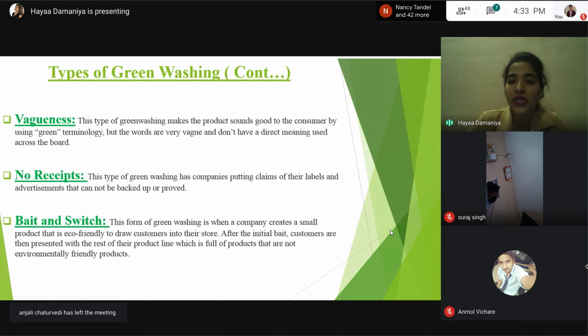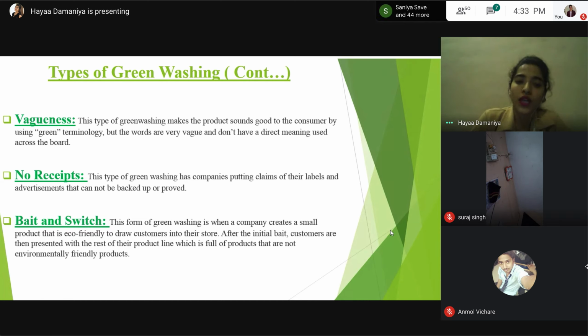This type of greenwashing makes the product sound good to the consumer by using green terminology. But the words are very vague and don't have a direct meaning used across the board. One of the greatest examples of this is the environmentally friendly or eco-friendly tag. This is a vague word used by companies because there are a lot of factors involved in being environmentally friendly. So when a company uses this kind of tag, you have to think that this is vagueness greenwashing. Other vague words are sustainable, non-toxic, biodegradable. This kind of label is also very vague and is nothing but greenwashing.